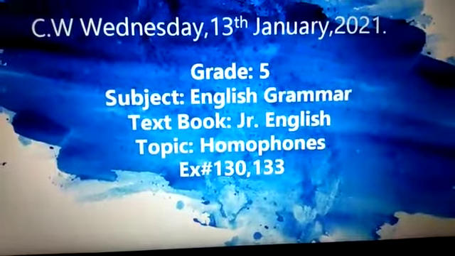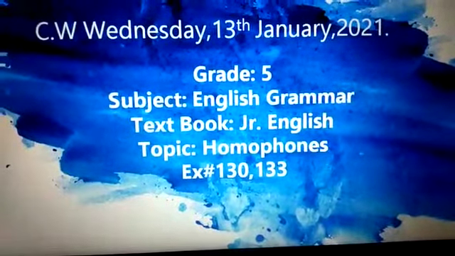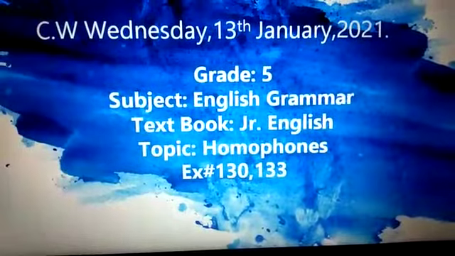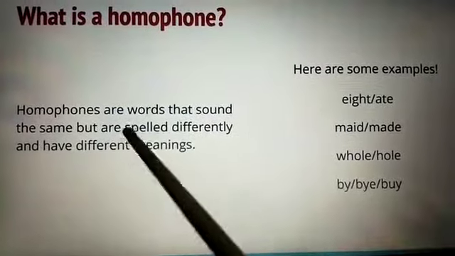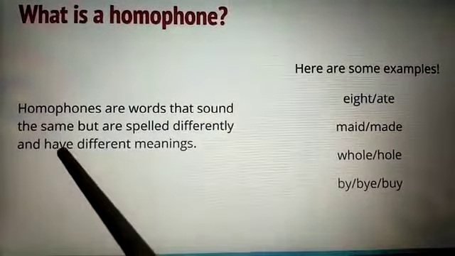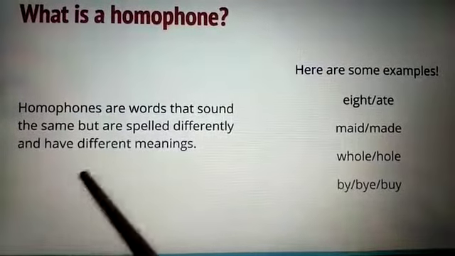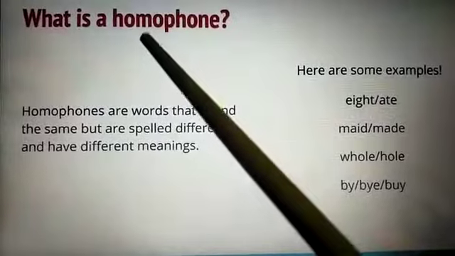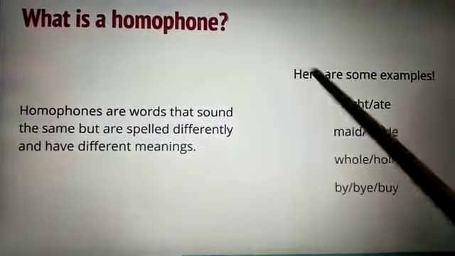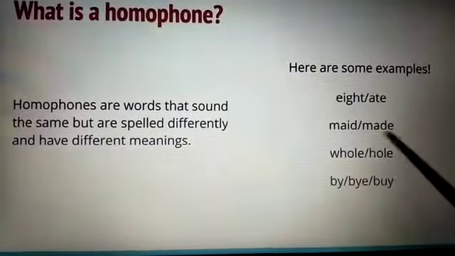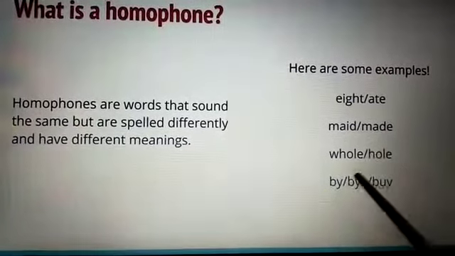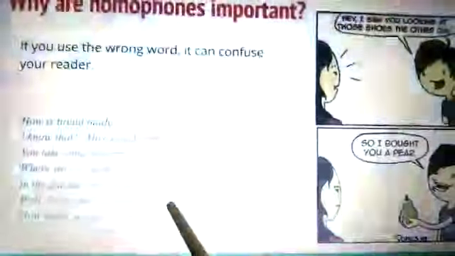Okay, so let's start. Before solving the book, we will learn what a homophone is. Homophones are words that sound the same but are spelled differently and have different meanings. Homo means same, phone means sound. Here are some examples: ate, eight, made, maid, whole, hole, buy, by.